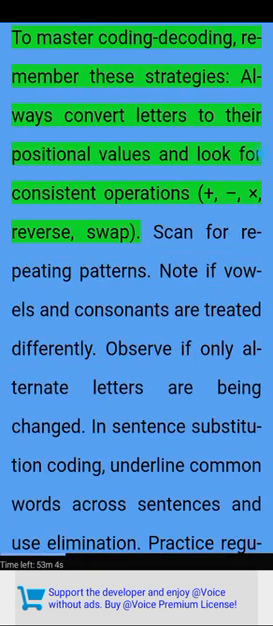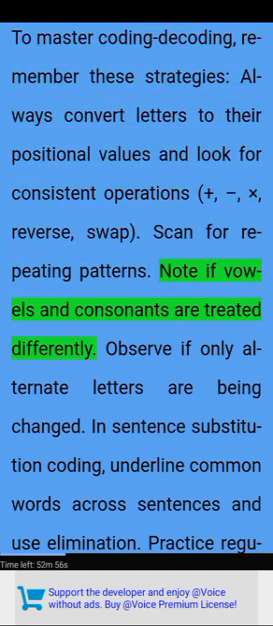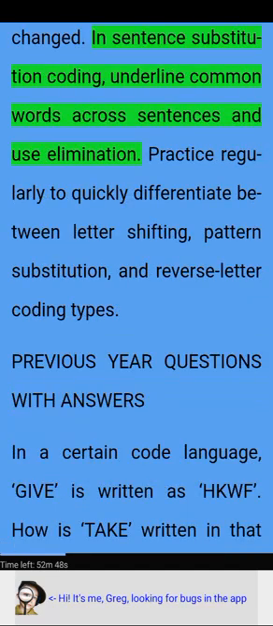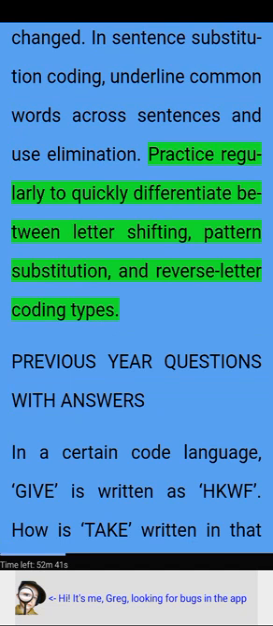To master coding decoding, remember these strategies. Always convert letters to their positional values and look for consistent operations: plus, times, reverse, swap. Scan for repeating patterns. Note if vowels and consonants are treated differently. Observe if only alternate letters are being changed. In sentence substitution coding, underline common words across sentences and use elimination. Practice regularly to quickly differentiate between letter shifting, pattern substitution, and reverse letter coding types.